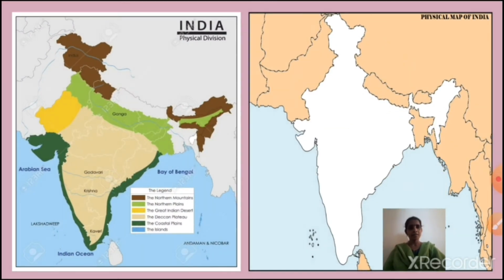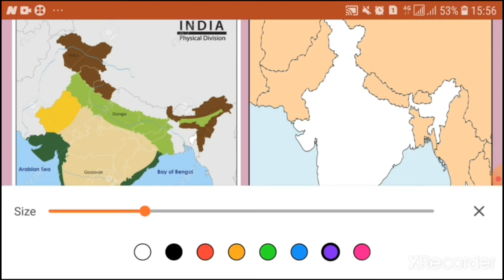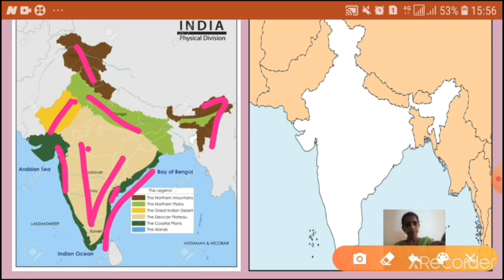Look at these maps. In this you can see the 6 physical divisions. The northern mountains, the northern plains, the coastal plains, the western desert, the southern plateau, the islands.